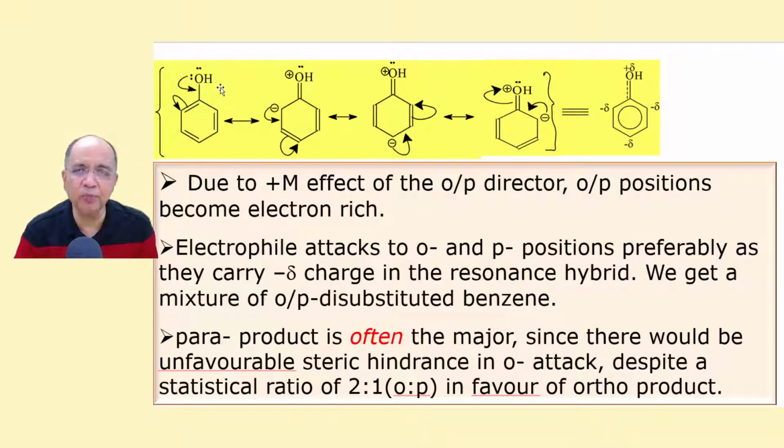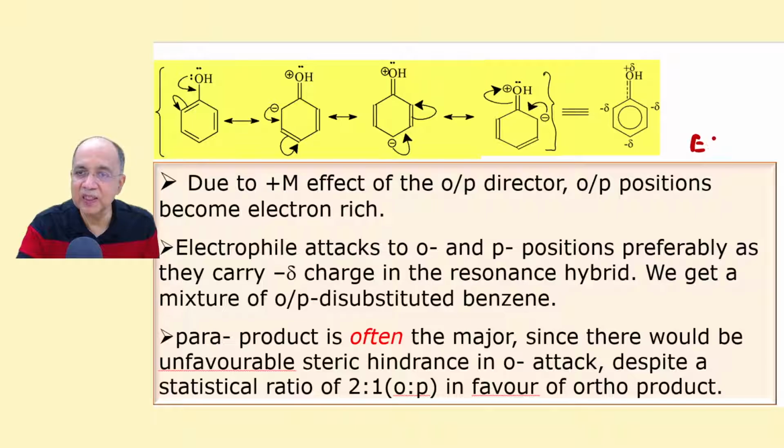We are very familiar with drawing RSS. This is a plus M group, and the resonance hybrid will carry minus delta charge on the ortho-para positions, right? Do you remember? Since the ortho-para positions become more electron rich, the electron density increases in the ortho-para positions. Therefore, E plus will love to attack into this position.